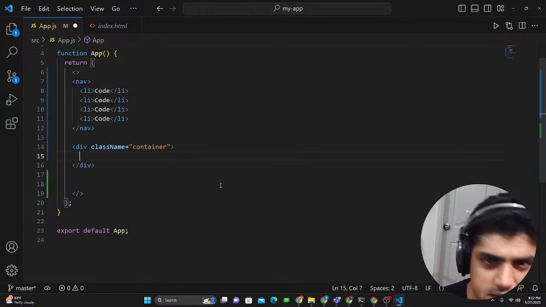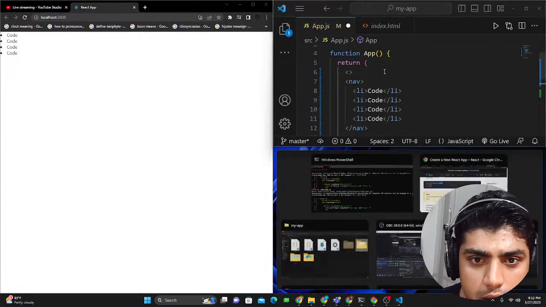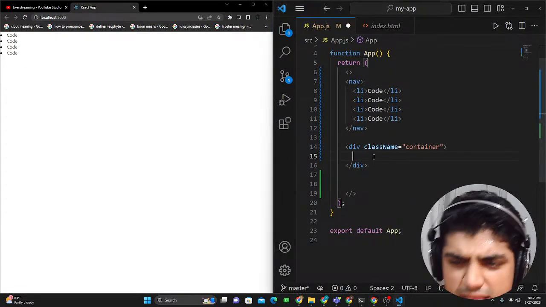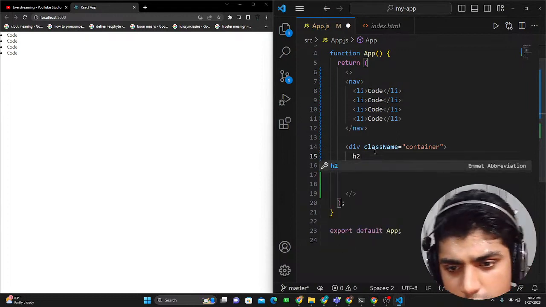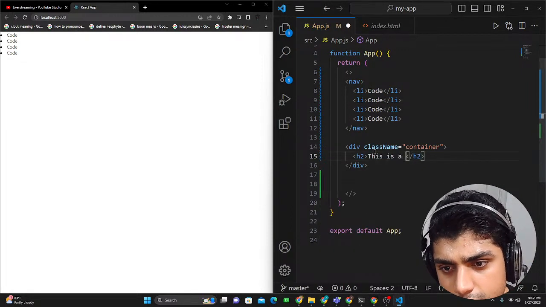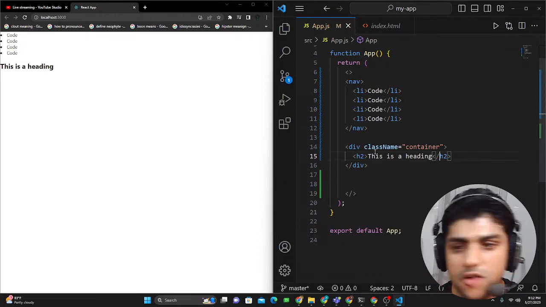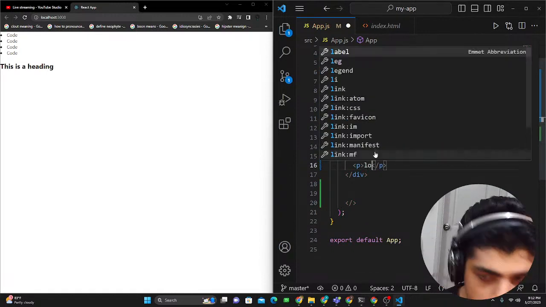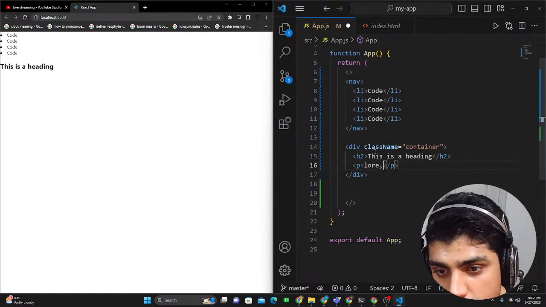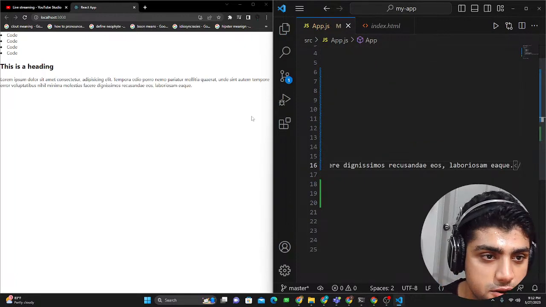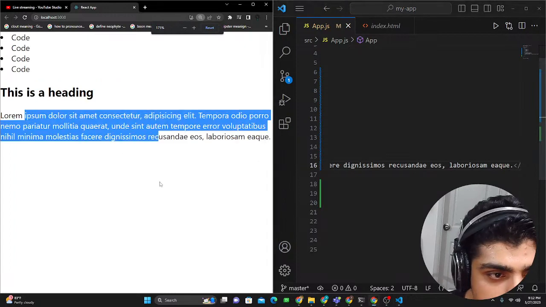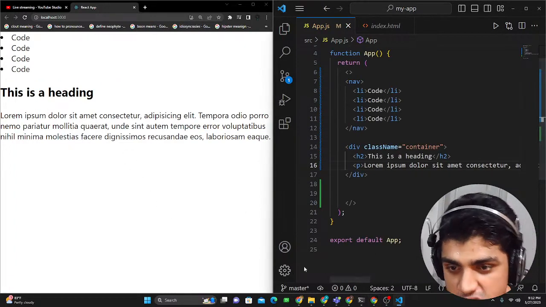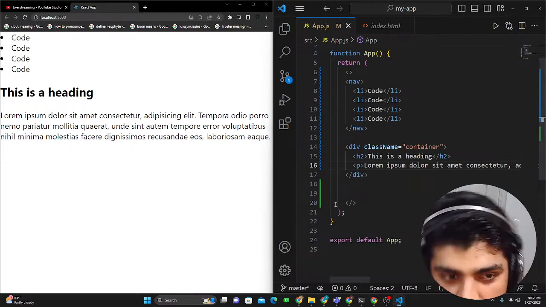Now what do I want in a container? Let's go back here. Okay. And let's just put in some heading over here. Let's say this is a heading. Okay. And now you can see that heading over there. Let's put a paragraph, and let's say lorem ipsum. Now you guys just type in lorem, and this should populate some text here. And there you go. We have some text here as well. Looking really ugly. Yeah, but I just wanted to show you the process of how this is done.